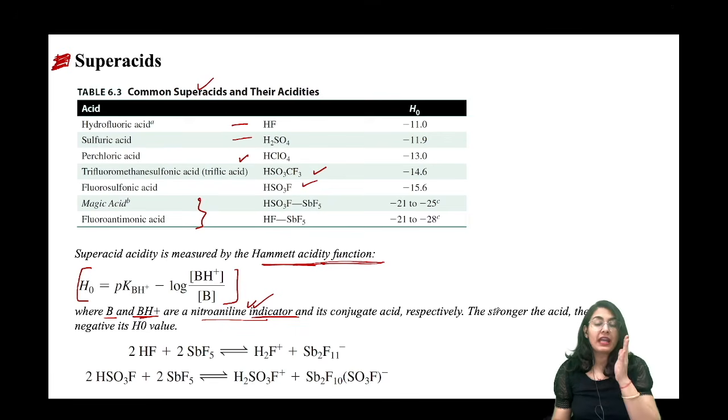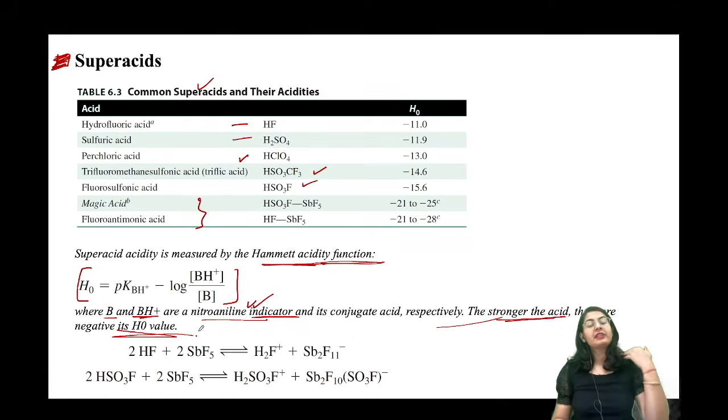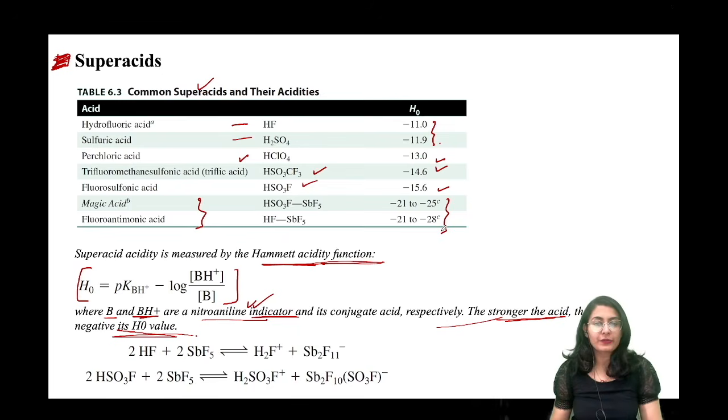जब आपकी एसिड स्ट्रॉन्ग होता जाएगा, the stronger the acid, the more negative is the H naught value. ये जो Hammett acidity function का value है that goes on decreasing. So you look over here, these two are like okay, not super acids. This is stronger, stronger, still stronger, and these are the strongest of all of these. Okay, this is how it works.